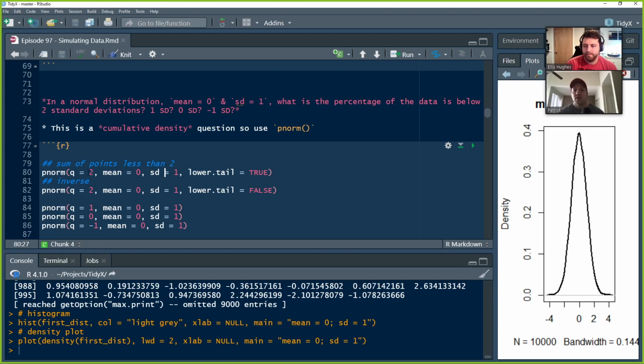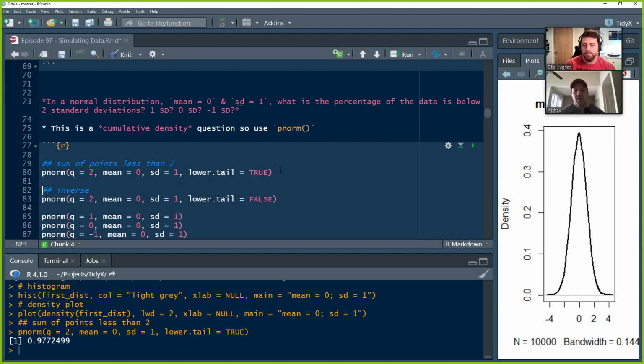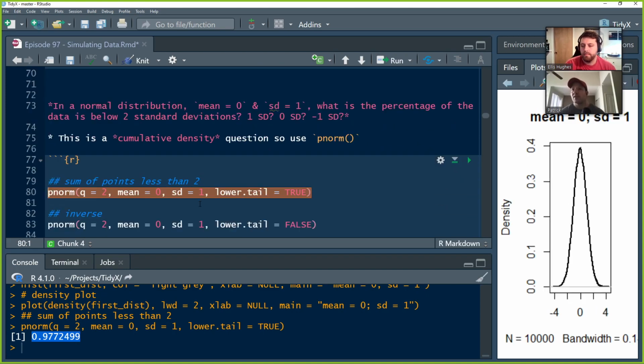So here we use qnorm, and so we're going to say, if I look at q equal to 2, so if I'm 2 standard deviations out on a distribution with a mean of 0 and a standard deviation of 1, how much data is below that? And if we run that, we get this back and it says about 98% of the data is going to be below that point. So 2 is in like the 98th percentile. There's all this data below it.